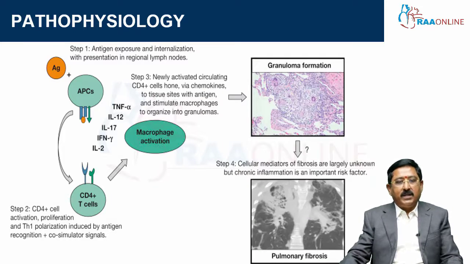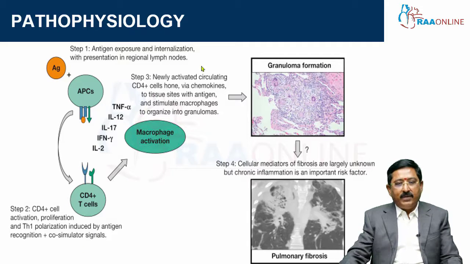Coming to the pathophysiology, as I told, you have the antigen. Step 1 is the antigen exposure and internalization with presentation in the regional lymph nodes. This antigen will attach to the antigen presenting cell, and it will stimulate the CD4. That is step 2, where CD4 cells get activated, and there will be a proliferation of CD4 cells and Th1 polarization, induced antigen recognition, and activation of macrophages.